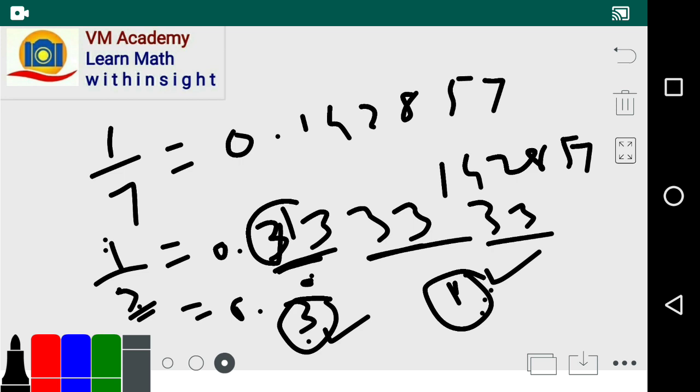Now this 1 perfectly divides 3 minus 1, because if it does not divide 3 minus 1, then digits or group of digits are not going to recur after the third place onward. So 1 must divide 3 minus 1.